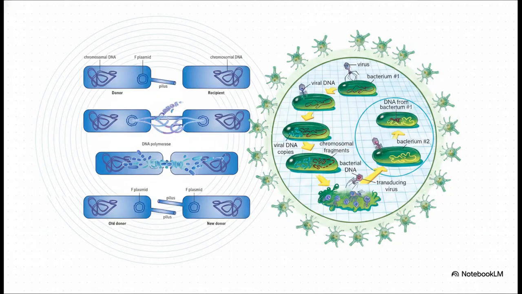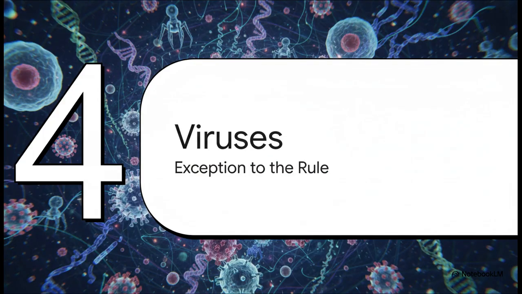Let's get a visual on this because it really helps. Over on the left, you can see conjugation. See that? It needs that direct physical connection. That little bridge is called a sex pilus. They have to actually touch. But on the right, we have transduction. There's no direct contact between the bacteria. Instead, you have that middleman, the bacteriophage virus, that acts like a little genetic Uber, carrying DNA from one cell to the next. And that little viral delivery service brings us perfectly to our last topic of the day, viruses.